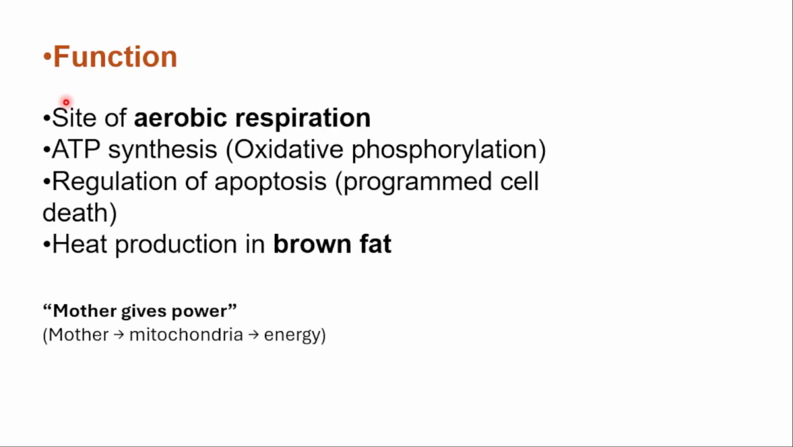Next, what is the function? Site of aerobic respiration. Aerobic respiration means taking in oxygen and then giving out energy. ATP synthesis, it is oxidative phosphorylation. ATP synthesis happens in the mitochondria, and also regulation of apoptosis. Apoptosis means programmed cell death. Heat production in brown fat. In the brown fat, what happens? Heat production takes place by the mitochondria.